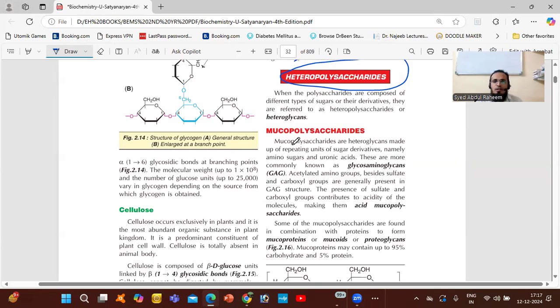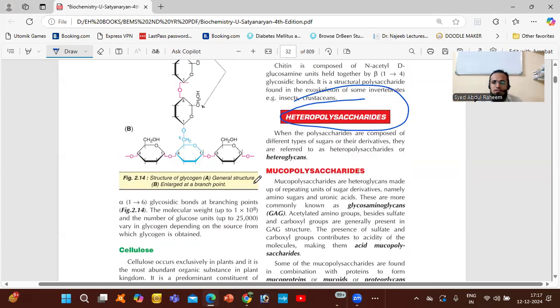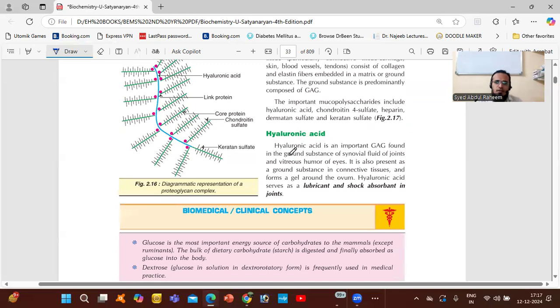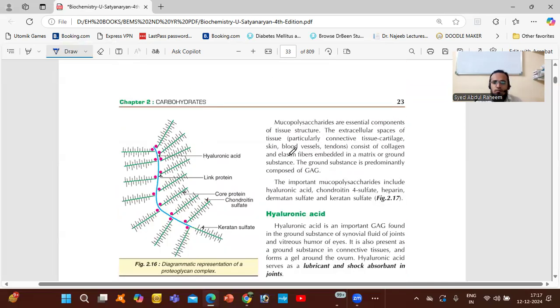Heteropolysaccharides have one term that is called mucopolysaccharides. Mucopolysaccharides are heteroglycans made up of repeating units of sugar derivatives, namely amino sugars and uronic acids. So these are the derivatives, mucopolysaccharides.